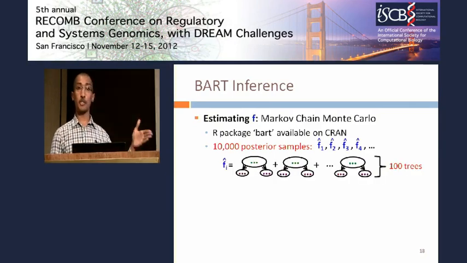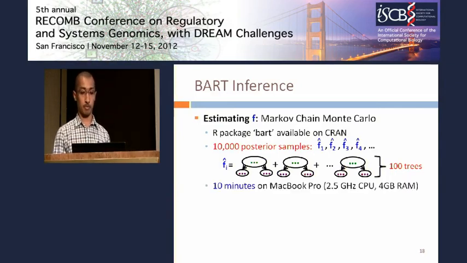And recall that each sample is itself a sum of several decision trees, in our case, 100 decision trees. So this might seem like it would take a long time to draw 10,000 samples with 100 trees each, but the whole process only takes about 10 minutes on my laptop, a MacBook Pro.